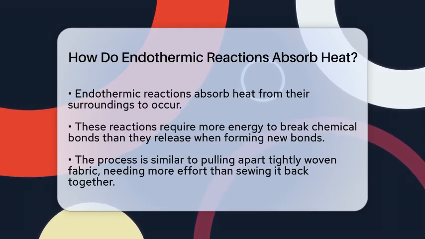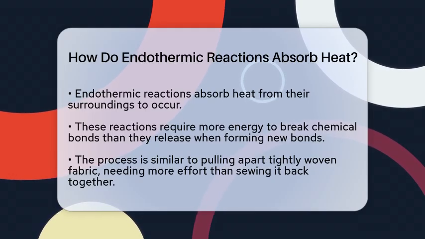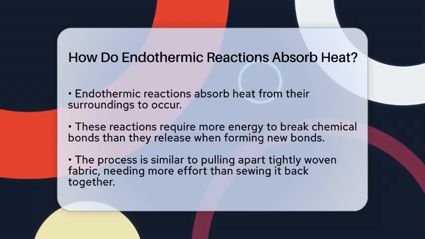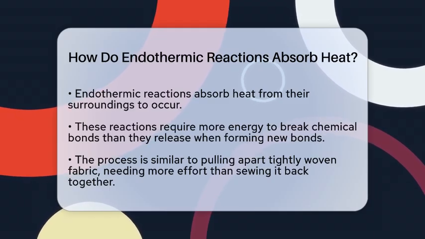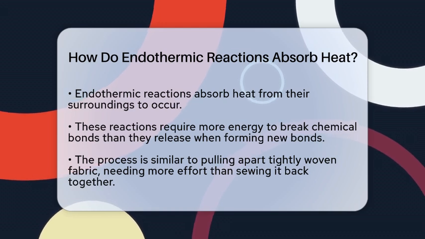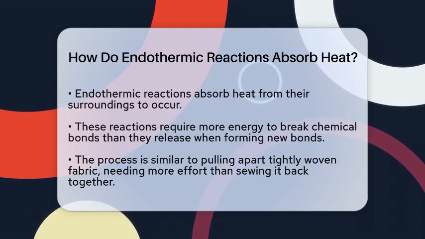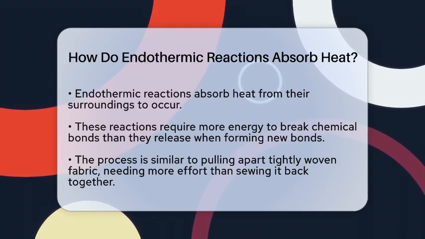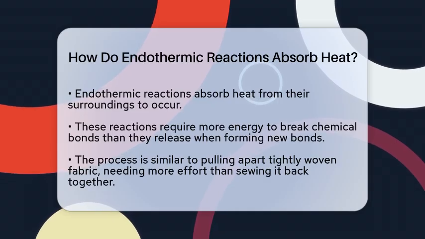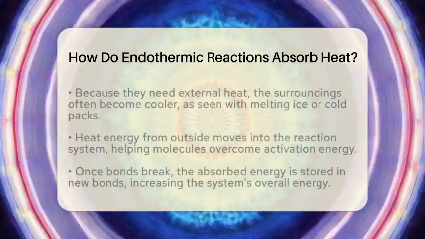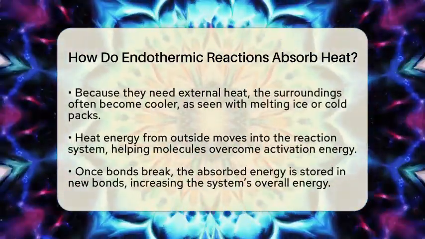When a chemical reaction is endothermic, it means it needs to take in energy from its surroundings to happen. This energy is mainly in the form of heat. In these reactions, the energy needed to break the bonds between atoms in the reactants is greater than the energy released when new bonds form in the products. Think of it like needing more effort to pull apart a tightly woven fabric than the energy you get when you sew it back together.